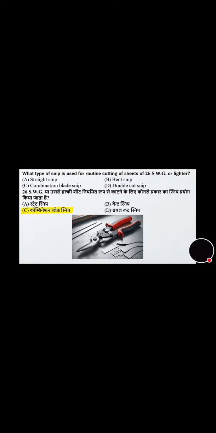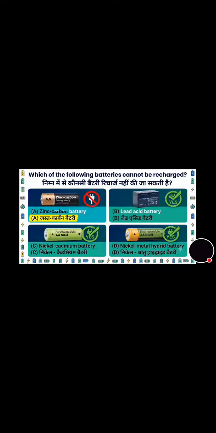Now move towards the last question of the video. Which of the following batteries cannot be recharged? Its correct answer is option A, that is zinc carbon battery. And other batteries can be recharged: lead acid battery, nickel cadmium battery, and nickel metal hydride battery.